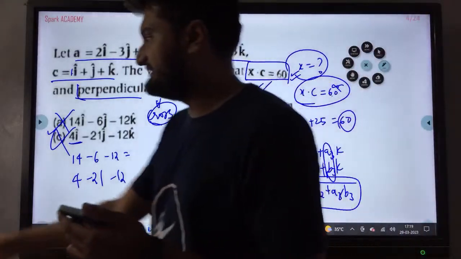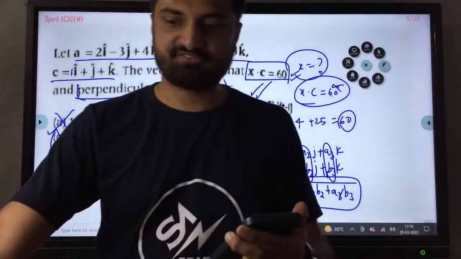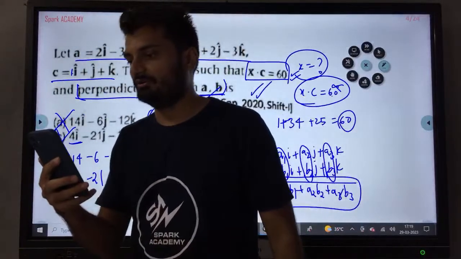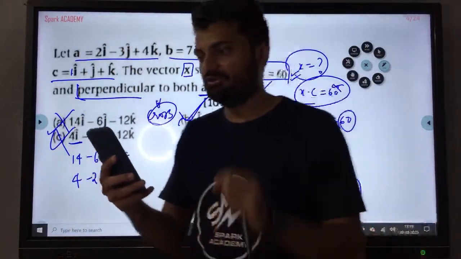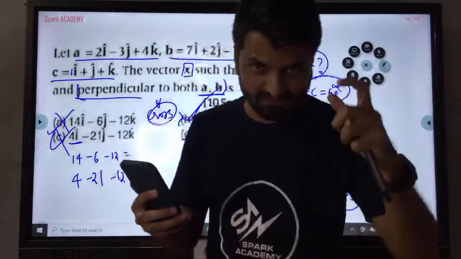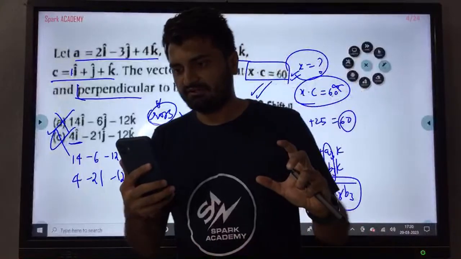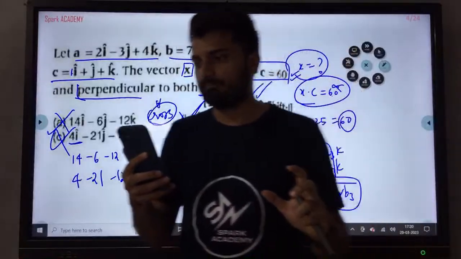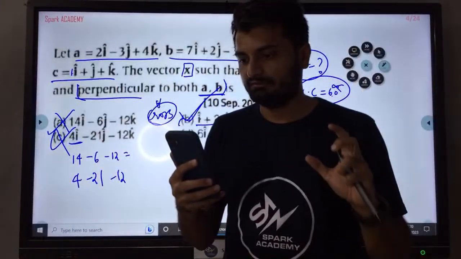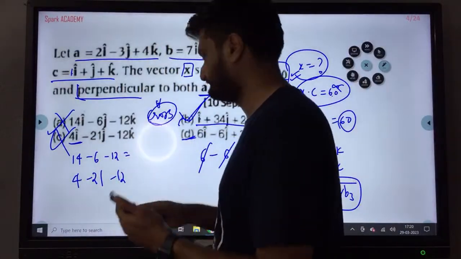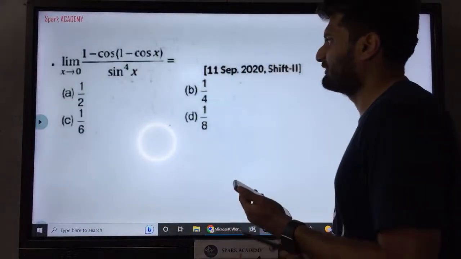So this is how easy these concepts are. All you need to do is pay attention, be smart by verifying options or using shortcut methods or techniques. You will be in a good position to solve the questions. I hope all of you are clear with this as well. We'll move on, we'll do a couple more questions.